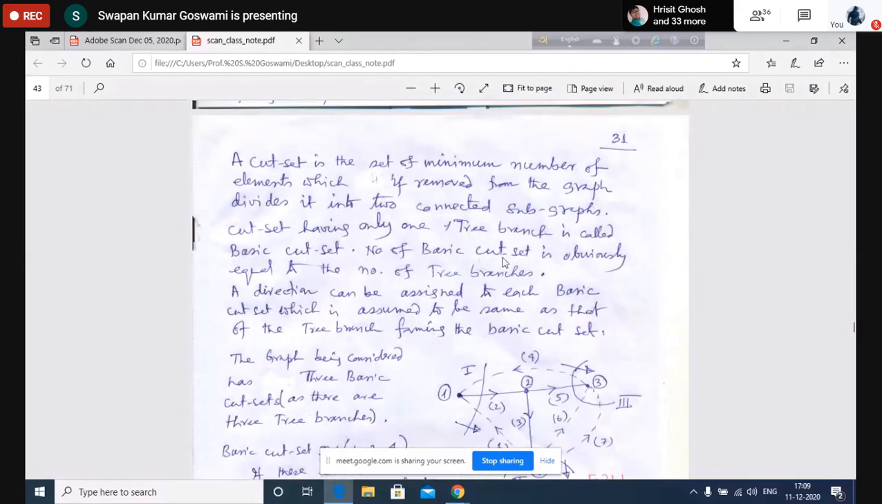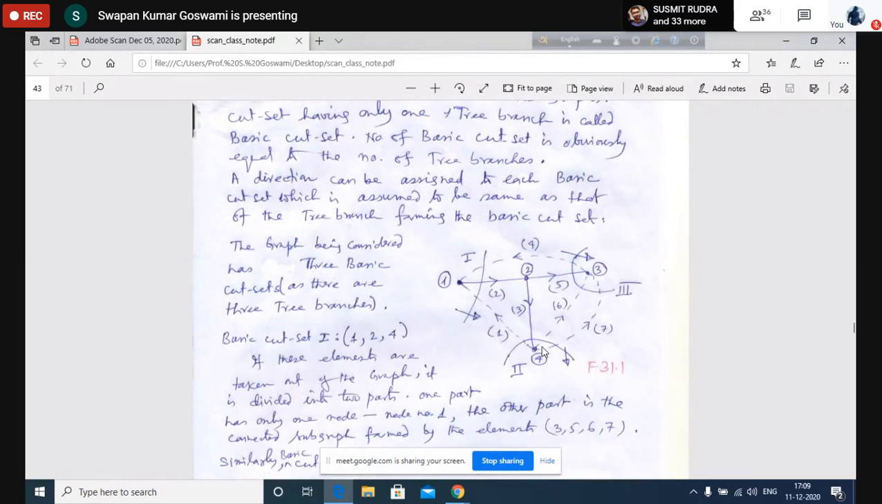Now, the number of basic cut sets is obviously equal to the number of tree branches. In each cut set there will be only one tree branch, so how many basic cut sets may there be? That is equal to the number of tree branches. Okay, that should be clear. A direction can be assigned to each basic cut set, which is assumed to be the same as that of the tree branch forming the basic cut set.